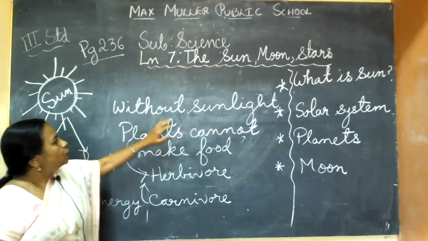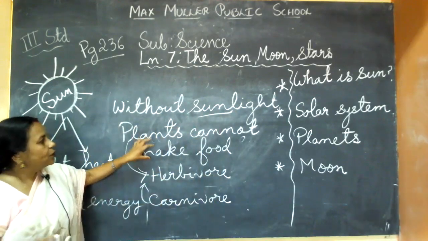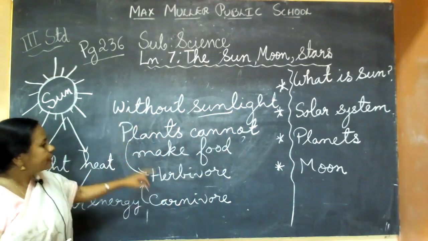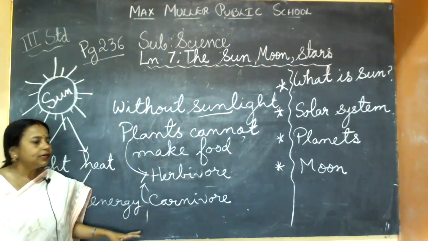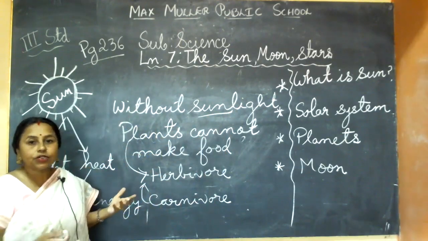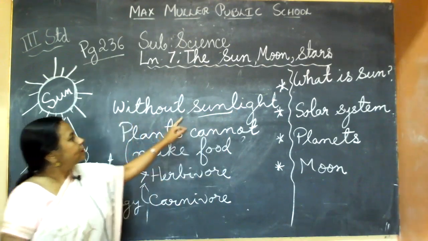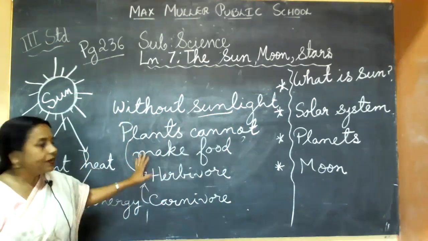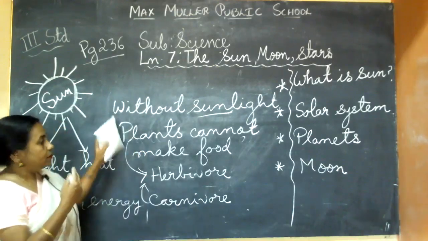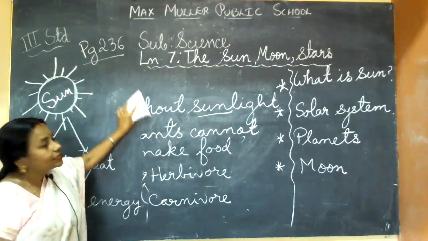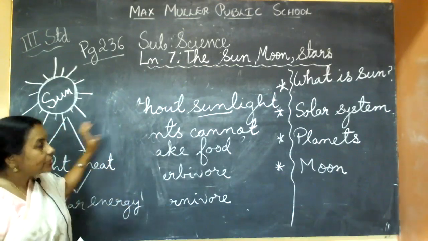So understood, if no sunlight, plants cannot make their own food, they won't be alive. So plant-eating animals also won't be alive. Then animal-eating animals like carnivores, lion, tiger, also won't be alive. Even we are also carnivores because we eat both. So there won't be any life. Without sunlight, there won't be any life. We will be dead. Understood why it is so important? If you imagine one day how your life would be, then only you understand the importance of the sun in our life.